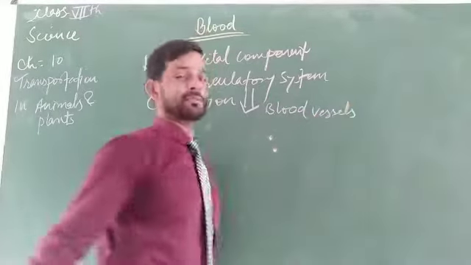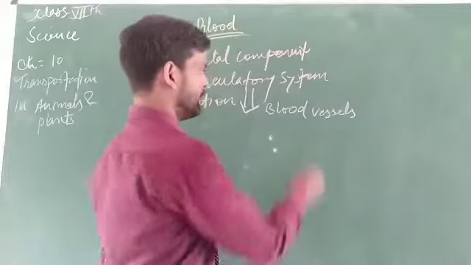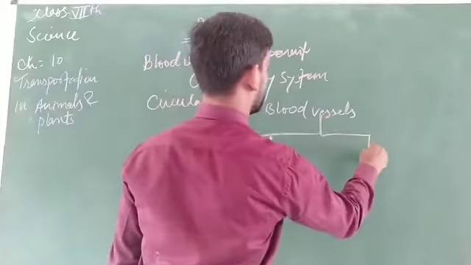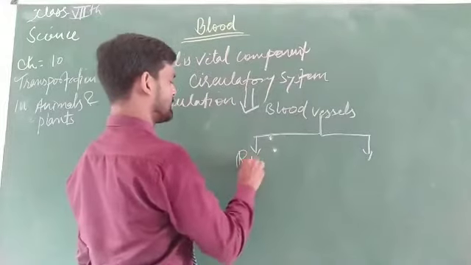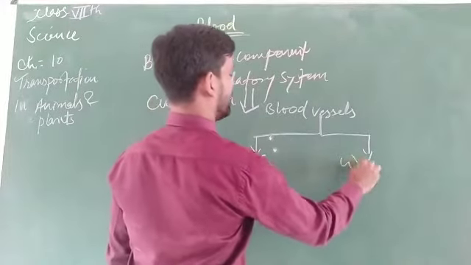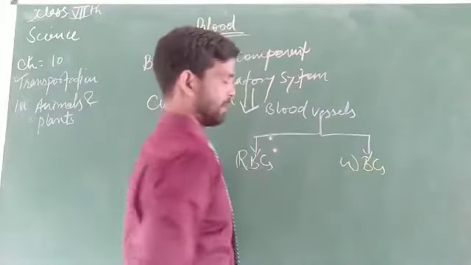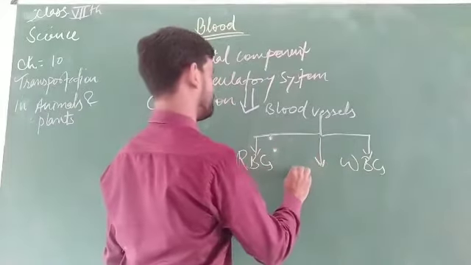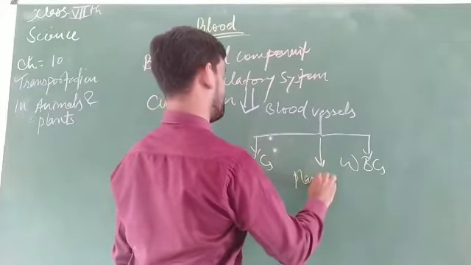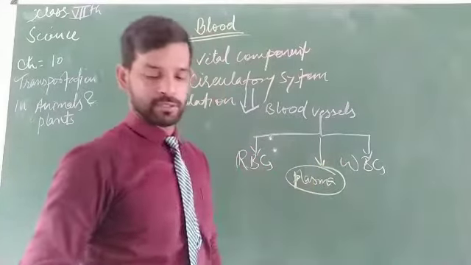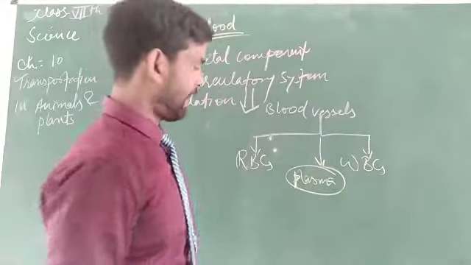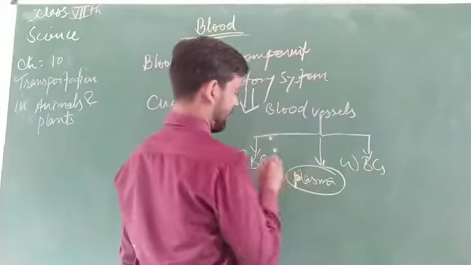And what are these blood vessels? These blood vessels are RBCs, WBCs and plasma.